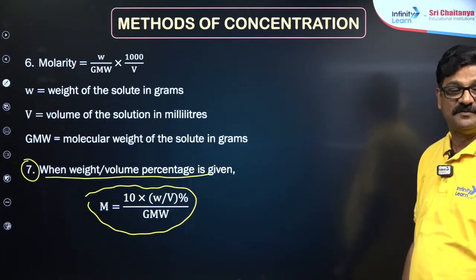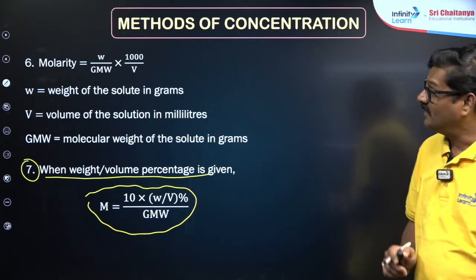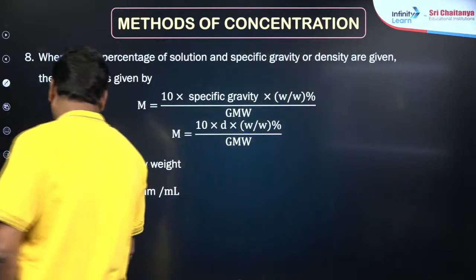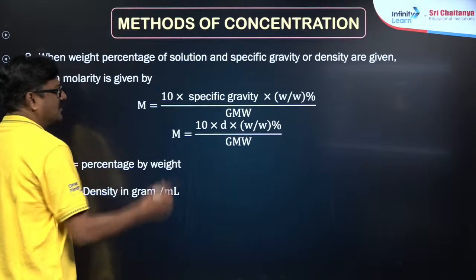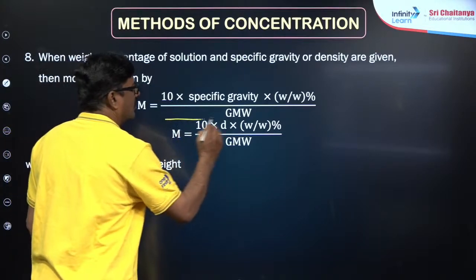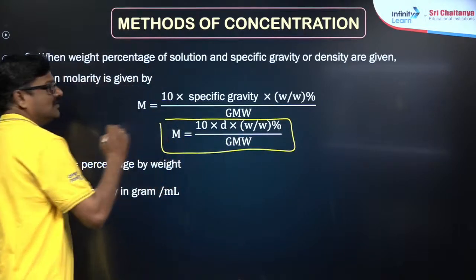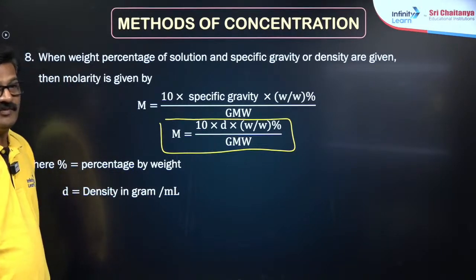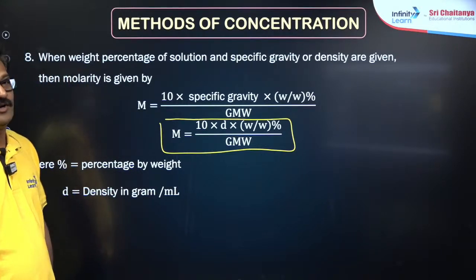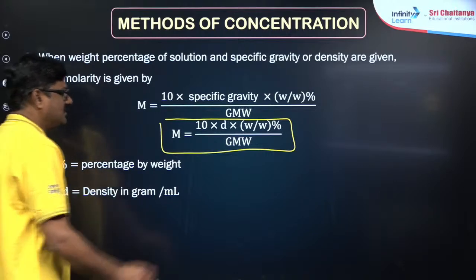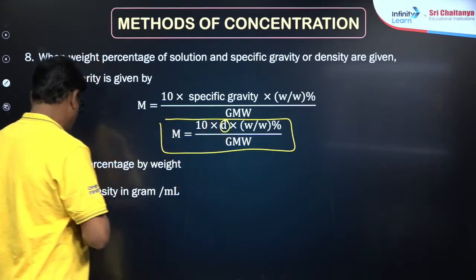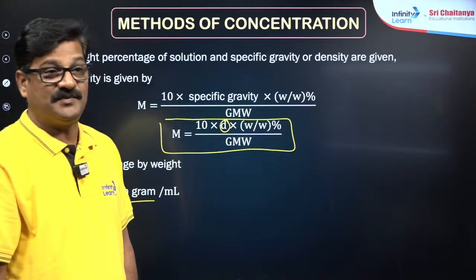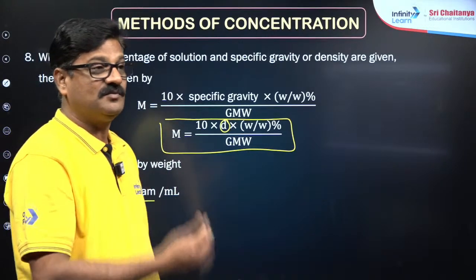This is the 7th formula for molarity. Talking about the 8th formula, when weight percentage is given, molarity is equal to 10 into density into weight by weight percentage upon gram molecular weight. Here D is density; in its place you can also use the specific gravity of the solution. The specific gravity of the solution can give you the molarity.